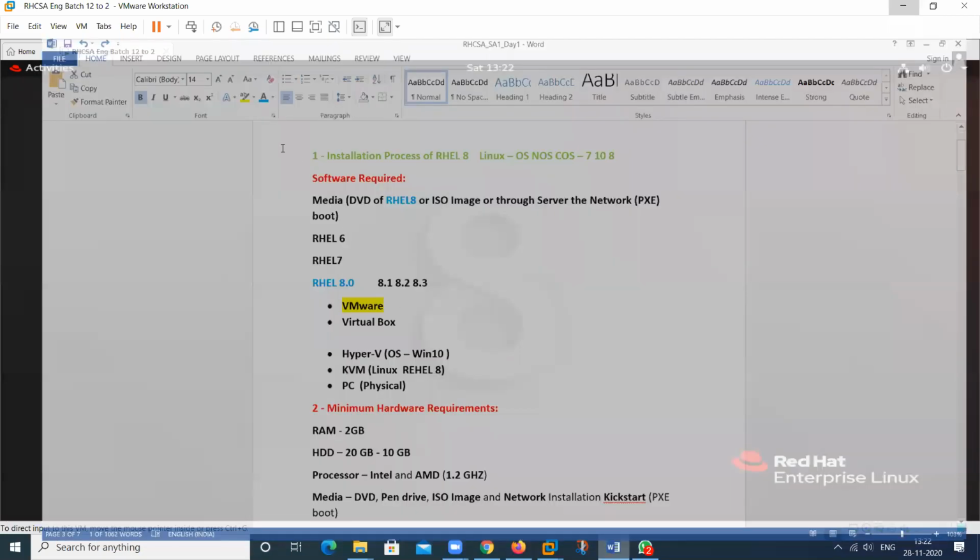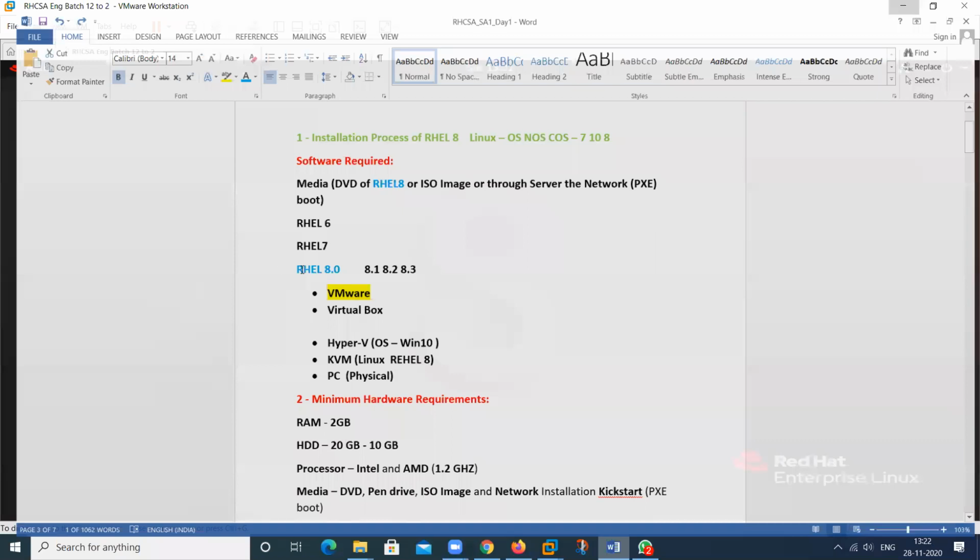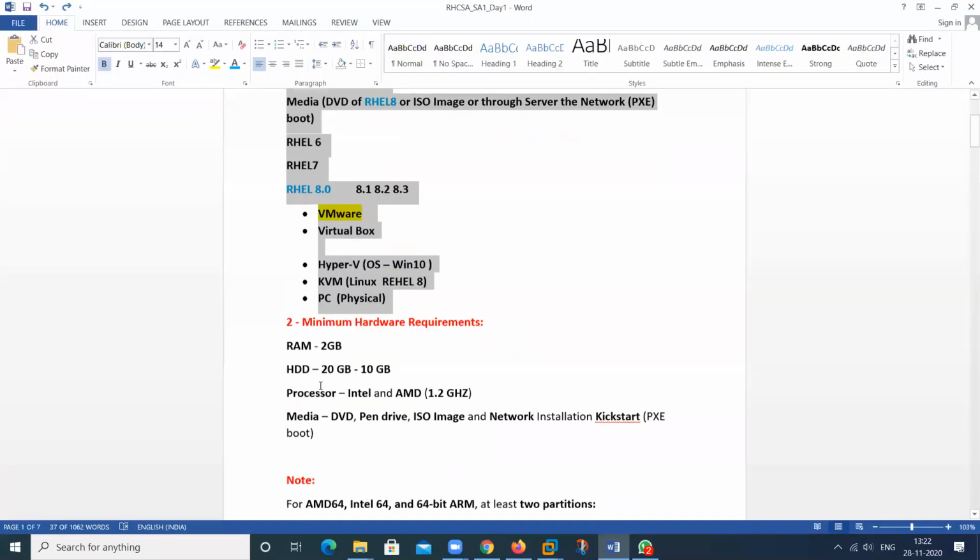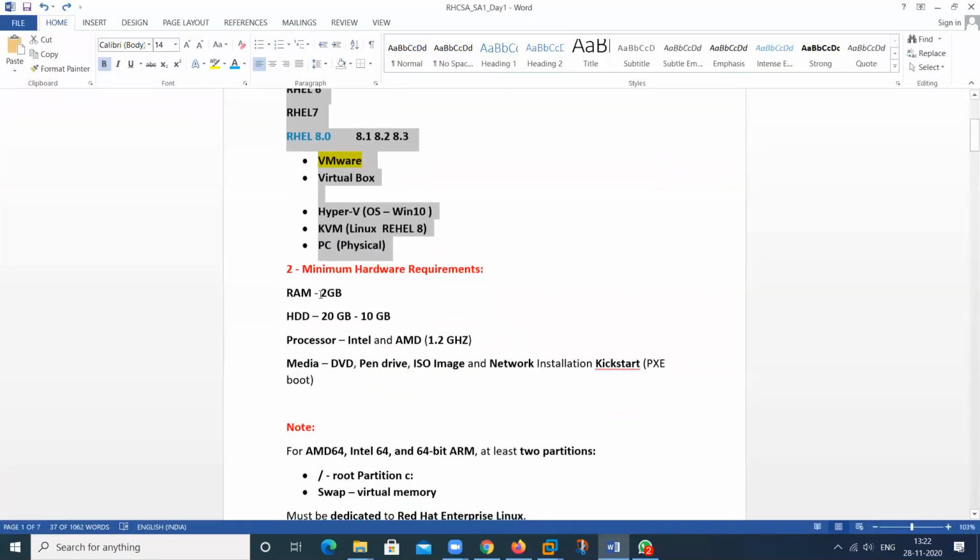What types of requirements we should have, and what hardware requirements we should have. Minimum 2 partitions. 10 GB is recommended, this particular frequency recommended, and minimum one media you should have. It can be your network, your ISO image, a pen drive, or a DVD. Any type of media you can have.